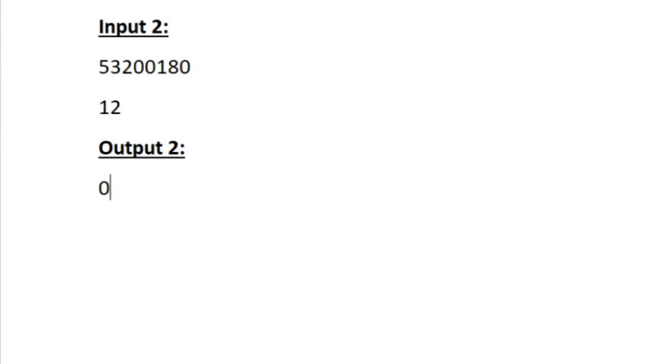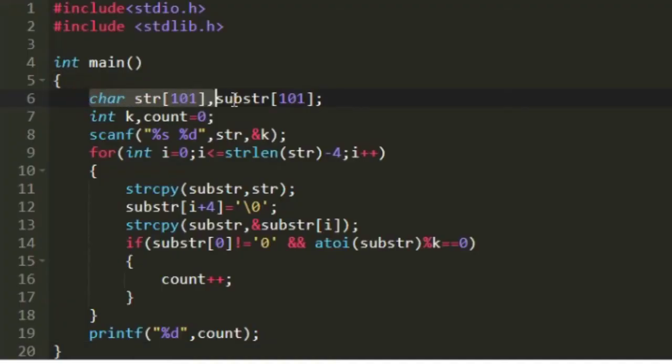Now let us see how to write a C program for this. First I am creating two character arrays named str and substr, both of size 101. And in the next line I am creating two integers named k and count. I am setting the value of the variable count as 0. And now in the next line, using a scanf statement, I am accepting the first integer in a string format and storing it into the character array str, and after that I am accepting the integer k. So we have accepted our input.